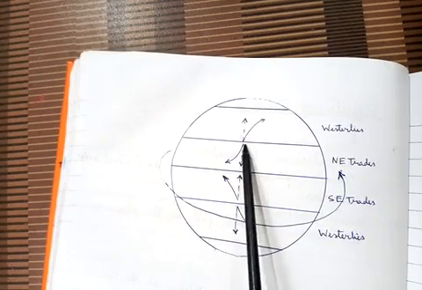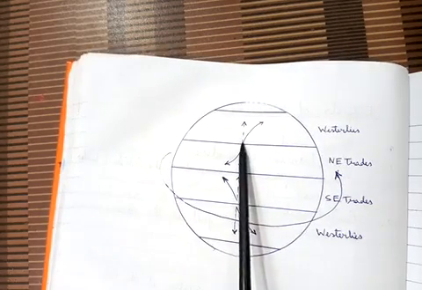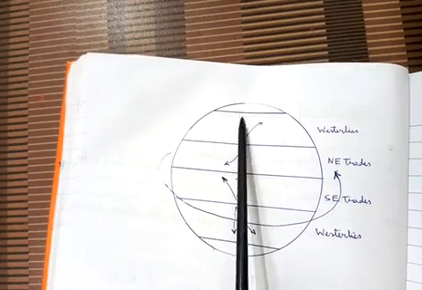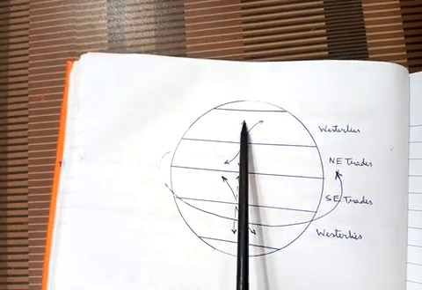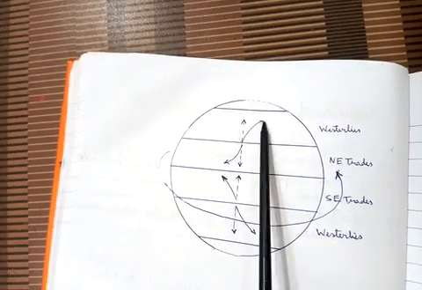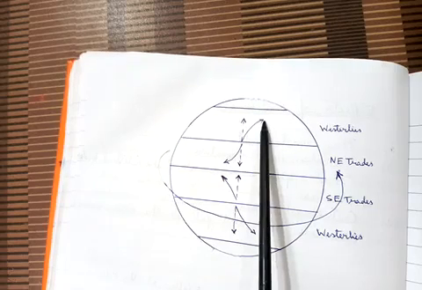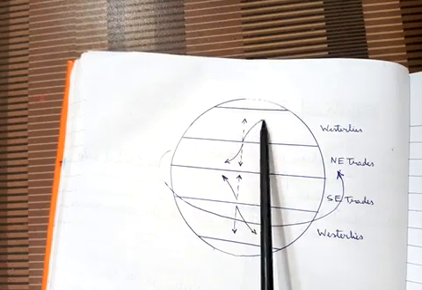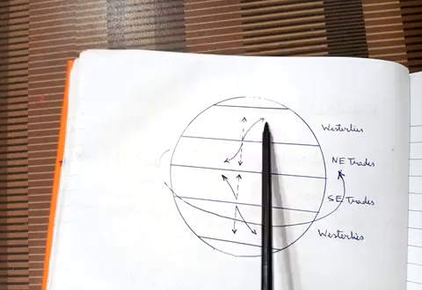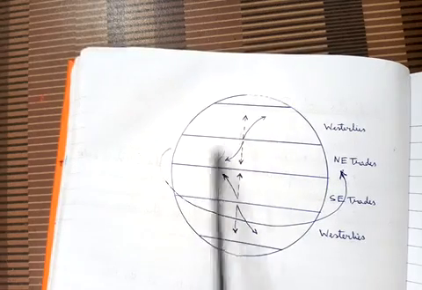Usually these winds blow straight from south to north. This is the original direction, very straight. But they deflect to the right-hand side, and what happened? This deflection is so much that these winds start blowing from west to east,